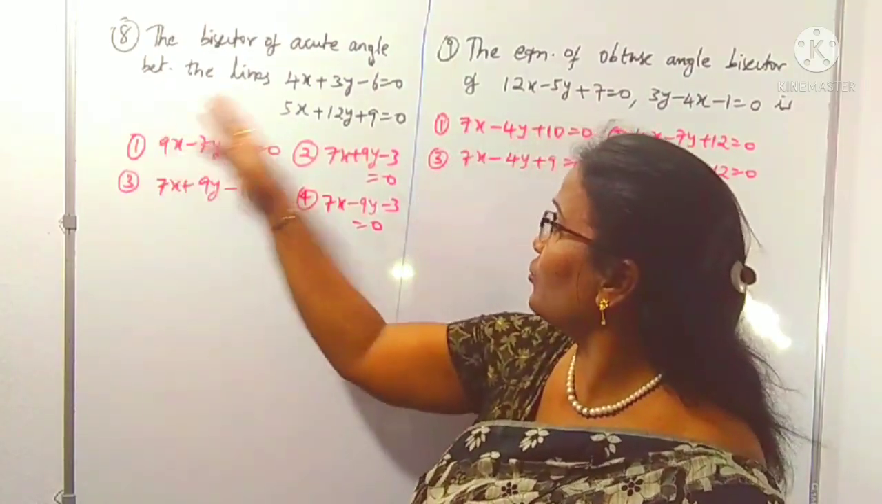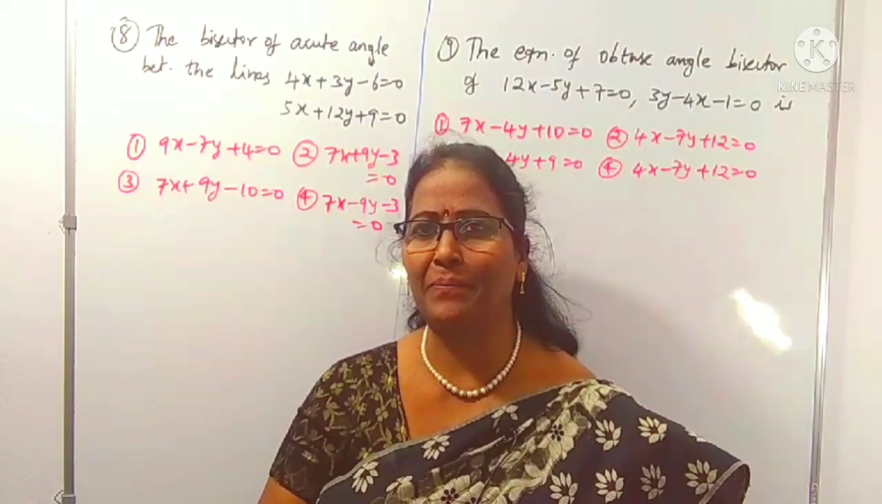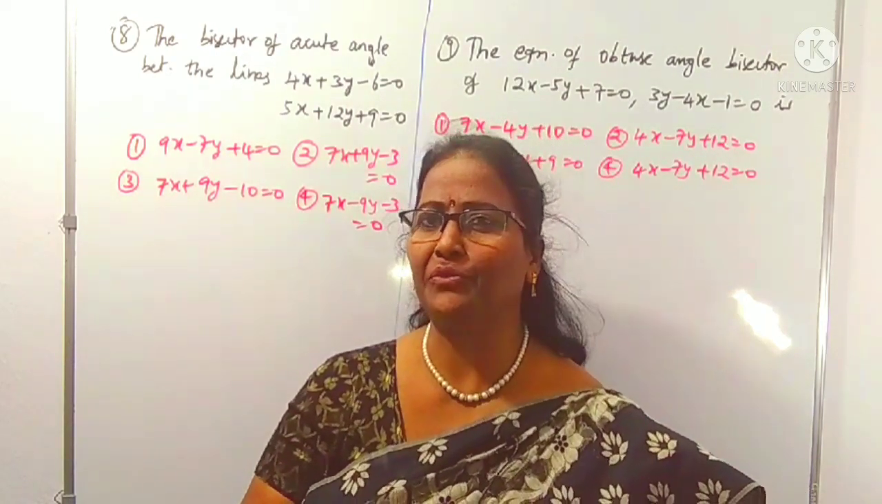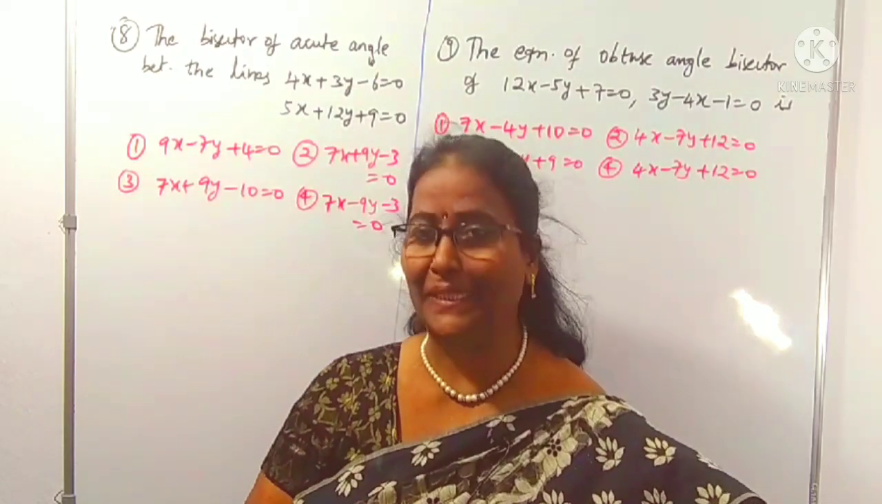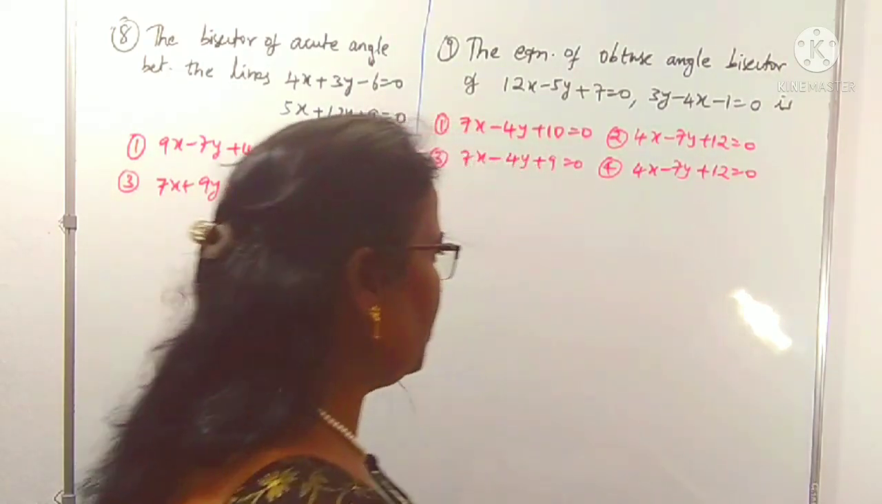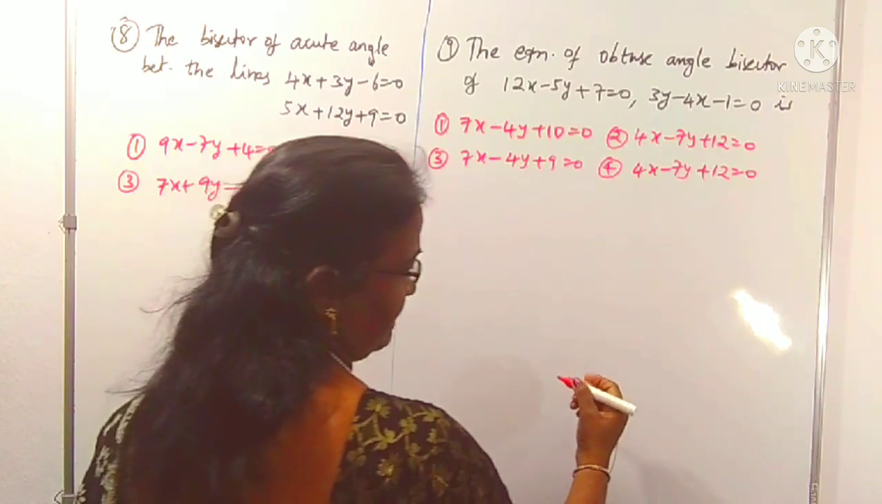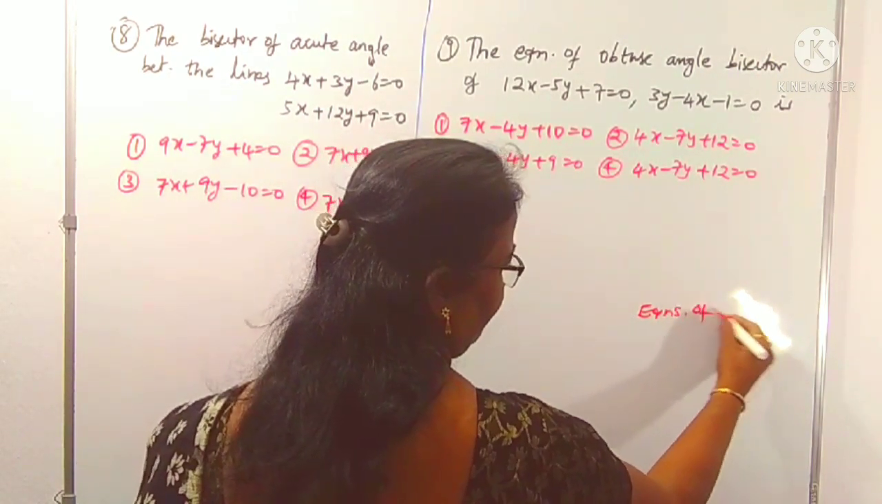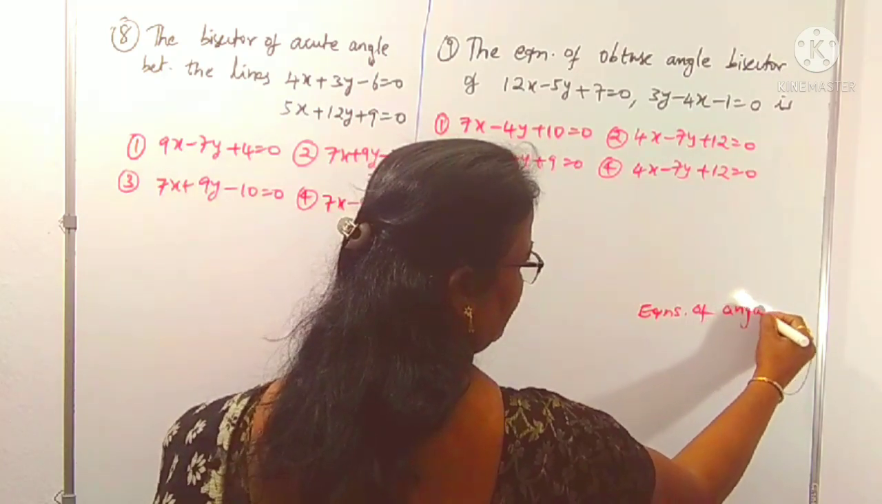Yes, we can consider questions number 8 and 9, which depend upon the pair of angular bisectors, meaning angular bisectors of two lines. For that you have to know one tip. So there are two different lines, a1x plus b1y plus c1. Equations of angular bisectors are what? Equations of angular bisectors.